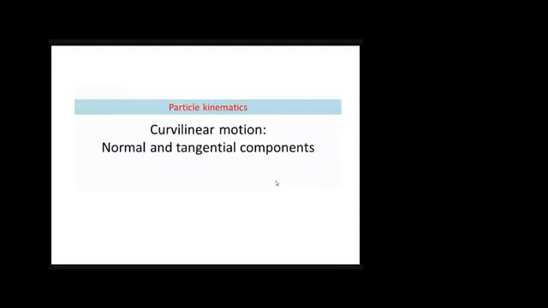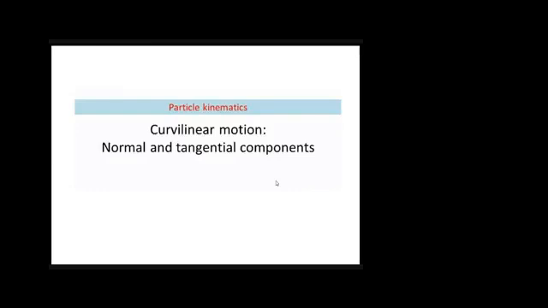In today's class, we will analyze curvilinear motion again, but today we will not consider the Cartesian coordinate system. Instead, we will use a new coordinate system, that is the normal and tangential coordinate system. In this case, the components of motion will be normal and tangential components. After this, in the same class, we will study another type of coordinate system, which is the polar coordinate system. And if we consider polar coordinates for 3D, that will become the cylindrical coordinate system.